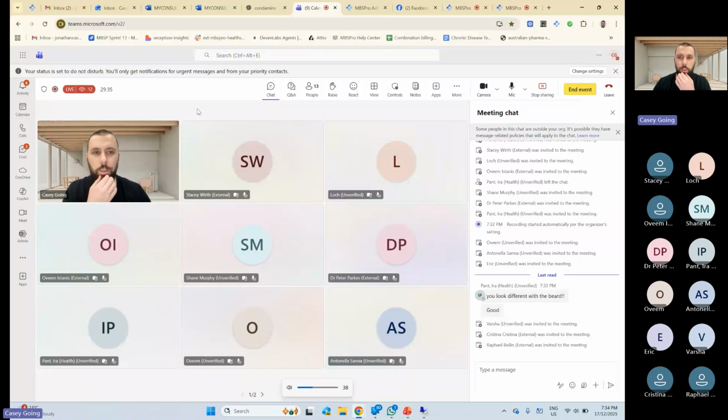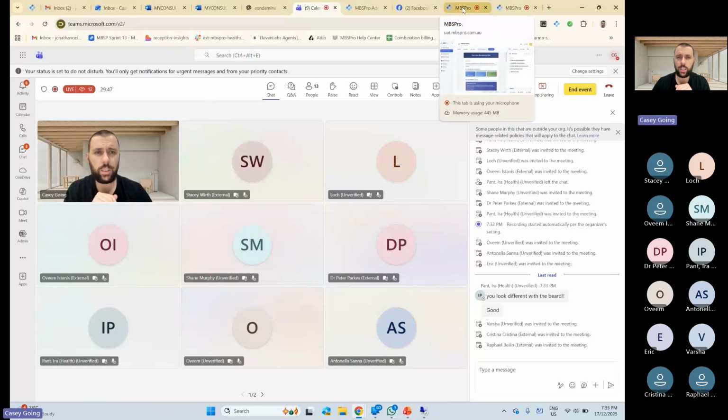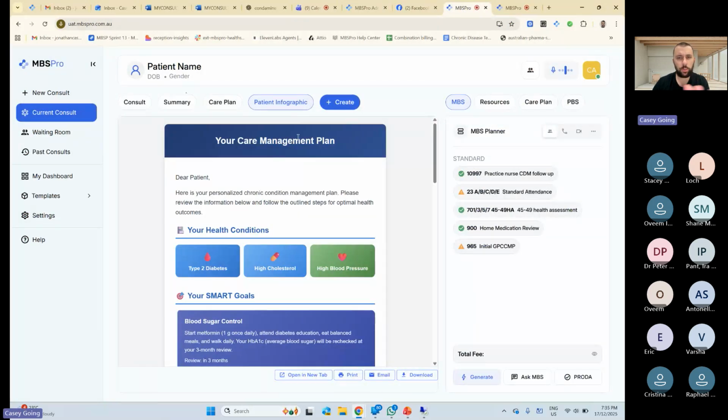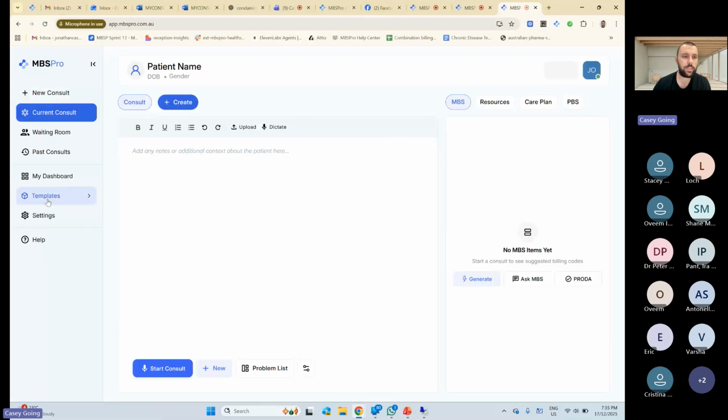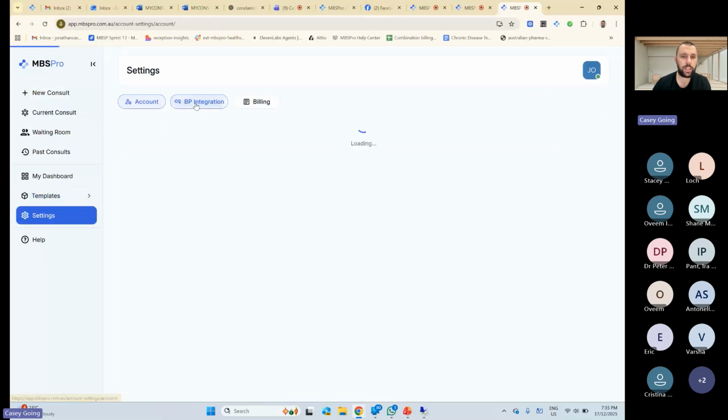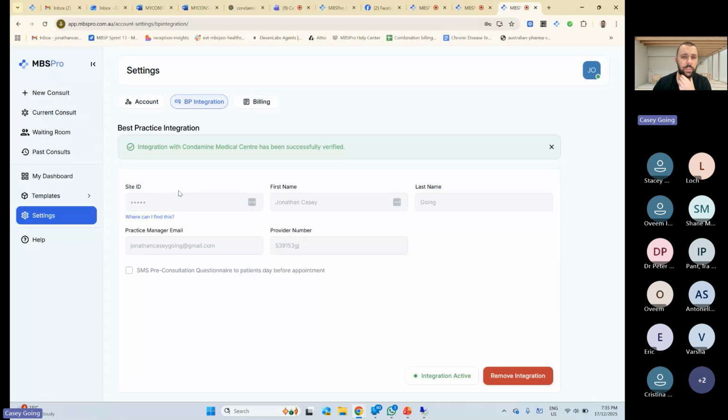So to get started, I'll show off just a few little modifications we're making to the waiting room. The waiting room is when you integrate with Best Practice. So let me just show you here. This is just an example care plan, but the waiting room sits in here. You get access to the waiting room when you integrate with Best Practice. The way that you integrate is when you go to settings, and then you go BP integration, and then you put in your details and it integrates.